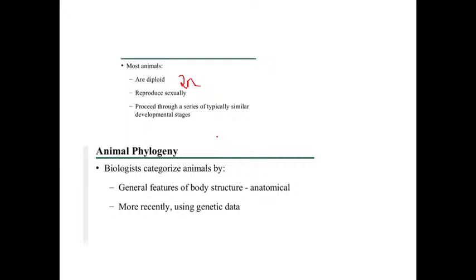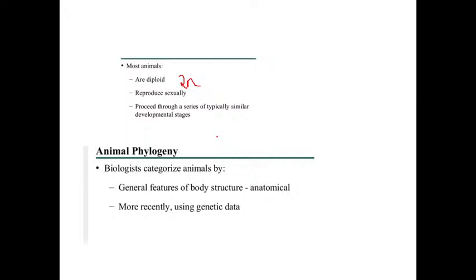Recently, in addition to categorizing animals based on anatomical similarity, genetic data is also taken into consideration. Earlier, when classification started, animals with similarity were grouped together. But after genetic analysis and chromosome sequencing came, genetic data is also considered in phylogenetic or animal classification.